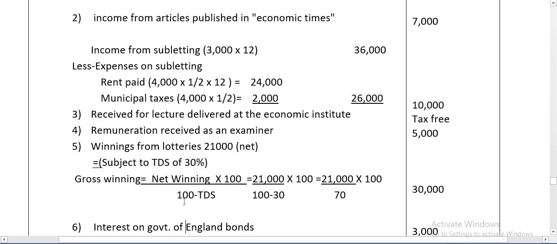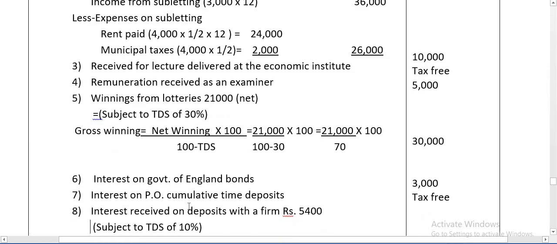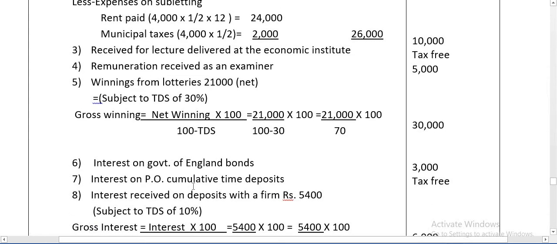Remember the formula: net winning into 100 divided by 100 minus TDS. So net amount 21,000 divided by 100 minus 30 into 100. So 21,000 divided by 70 into 100. So the amount is 30,000. Next, interest on Government of England bond given, it is directly taxable, 3,000. Interest on post office cumulative time deposit, remember it is tax free.